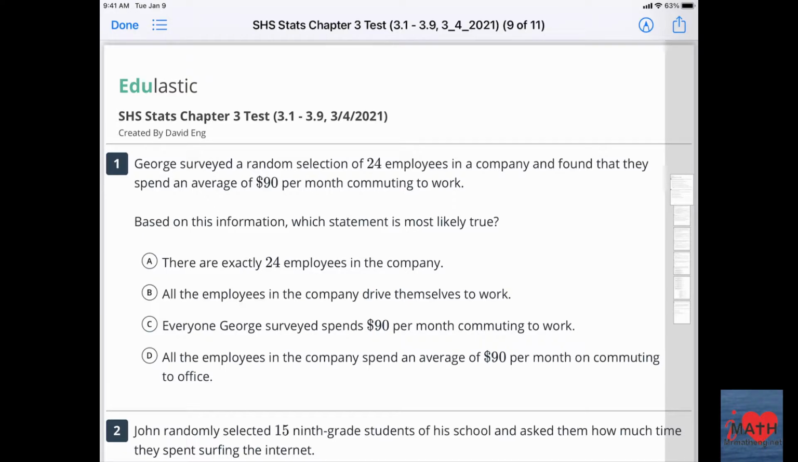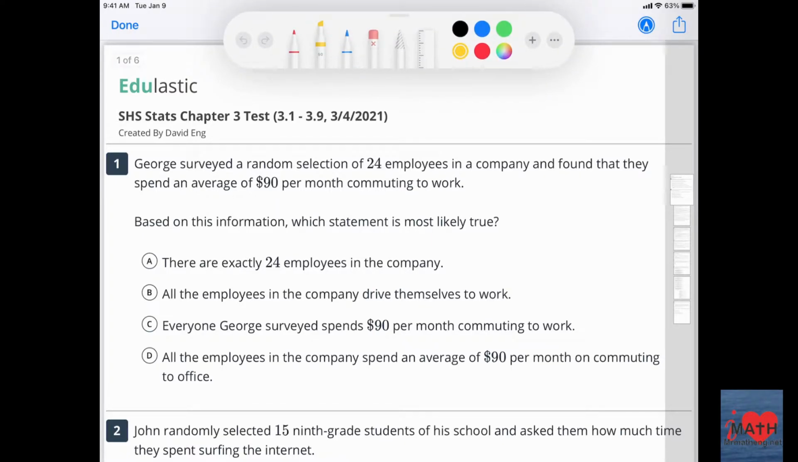George surveyed a random selection of 24 employees in a company and found that they spent an average of $90 per month commuting to work. Based on the information, which statement is most likely true? Which statement just means there's only one answer here.